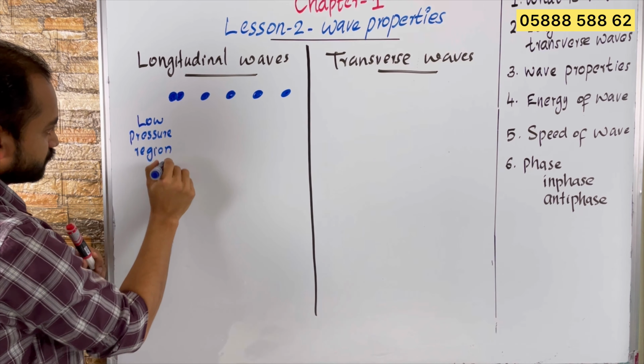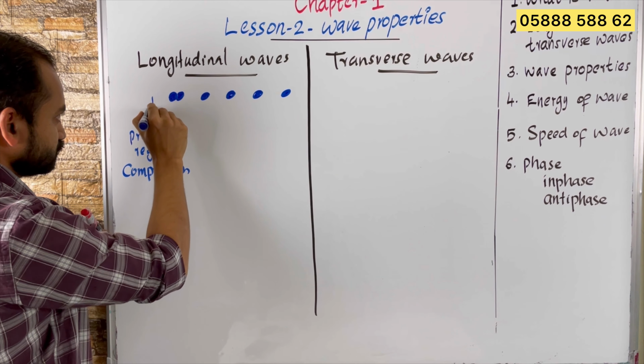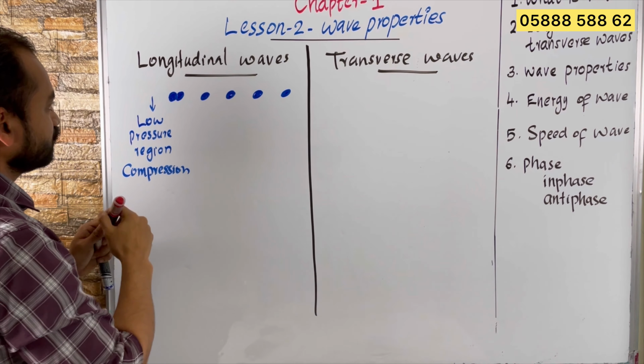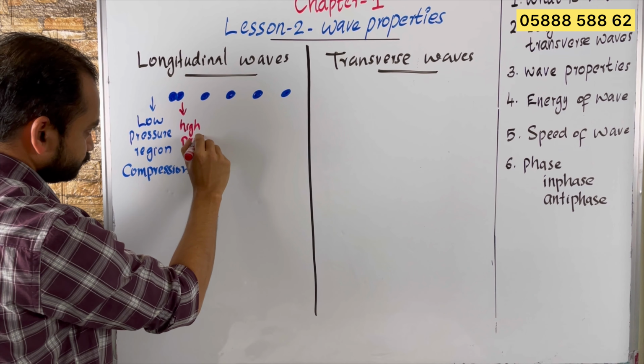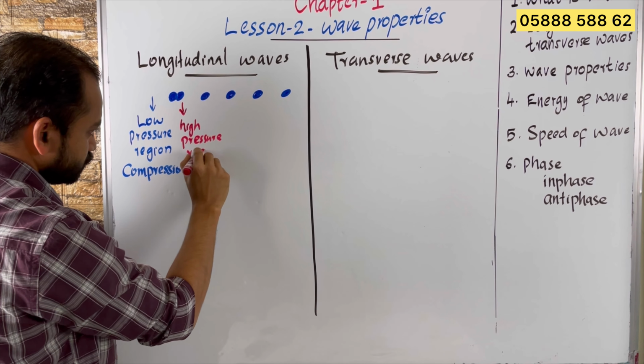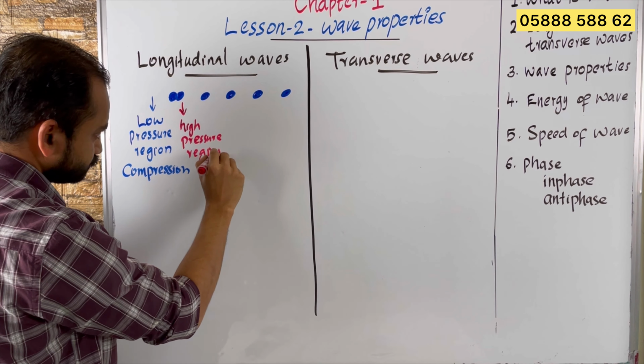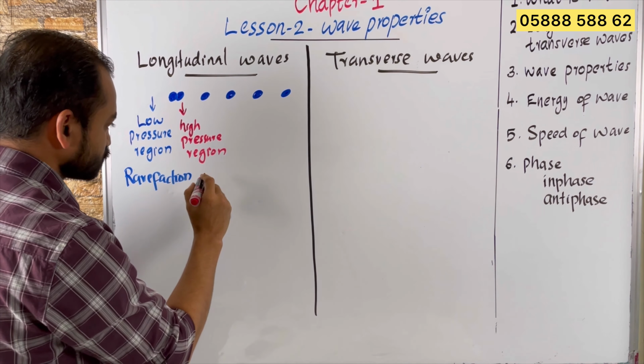Here two students are together, so this area we will call high pressure region. Sorry, low pressure region is not called compression, by mistake I wrote compression. Low pressure region is called rarefaction. And high pressure region is called compression.